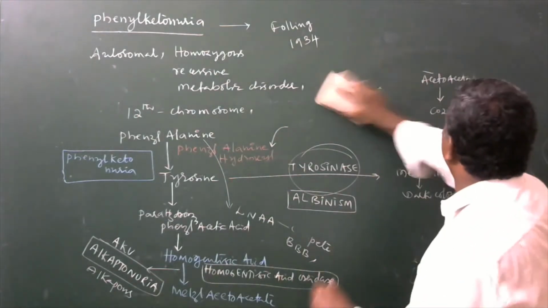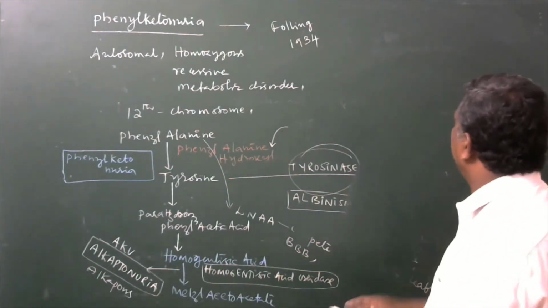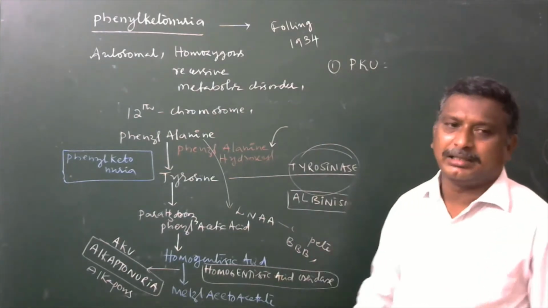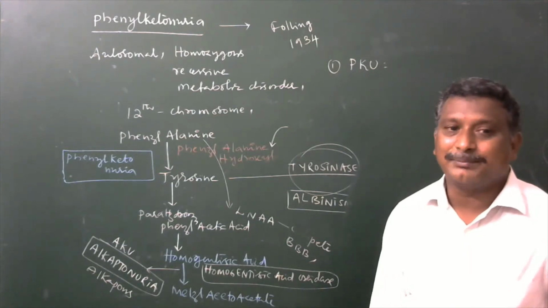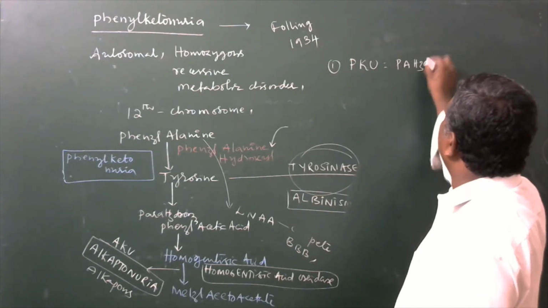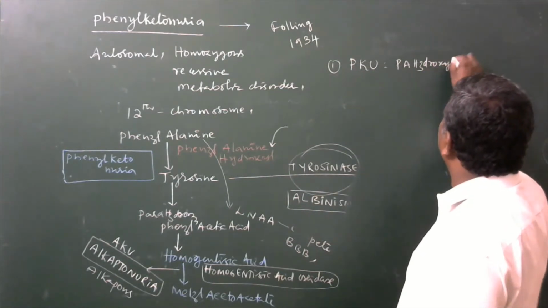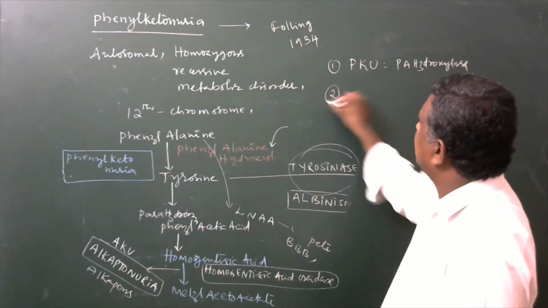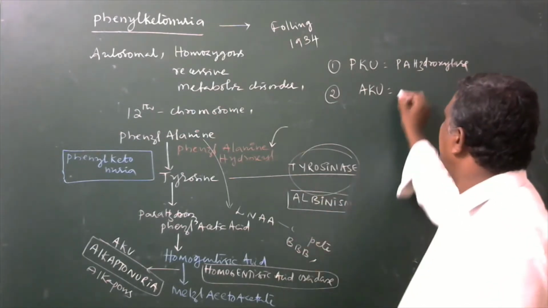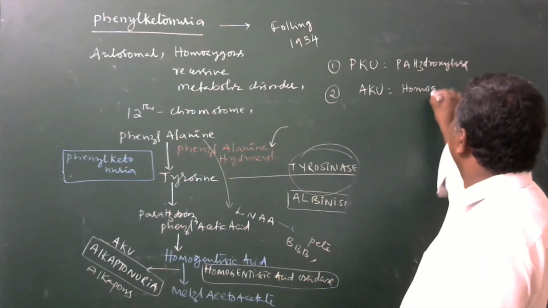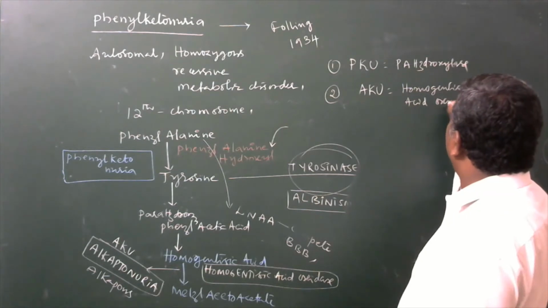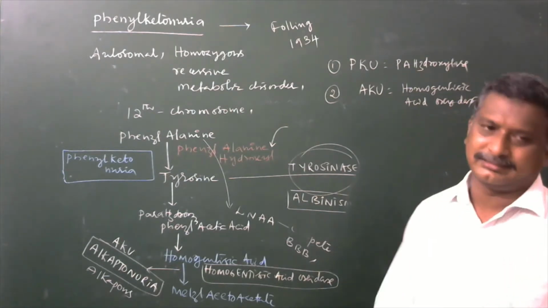So what are the things we have to observe? One is PKU, phenylketonuria, which is developed by the absence of the phenylalanine hydroxylase enzyme. The other one is AKU, alkaptonuria, which is due to the absence of the homogentisic acid oxidase enzyme.